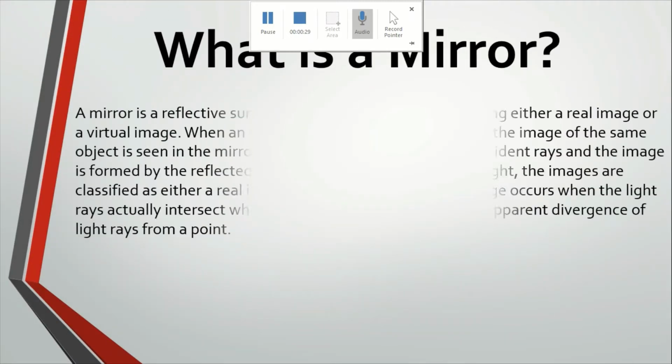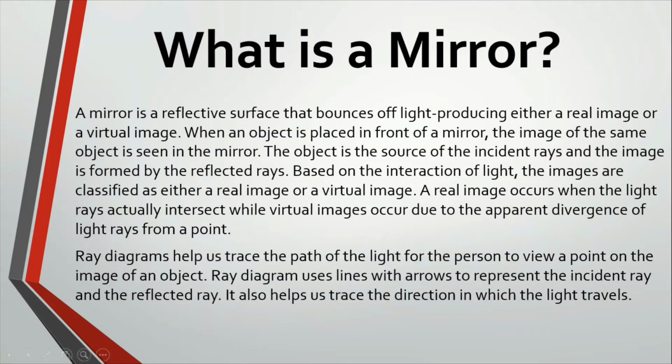What is a mirror? A mirror is a reflective surface that bounces off light, producing either a real image or a virtual image. When an object is placed in front of a mirror, the image of the same object is seen in the mirror. The object is the source of the incident rays and the image is formed by the reflected rays. Based on the interaction of light, the image is classified as either a real image or a virtual image.